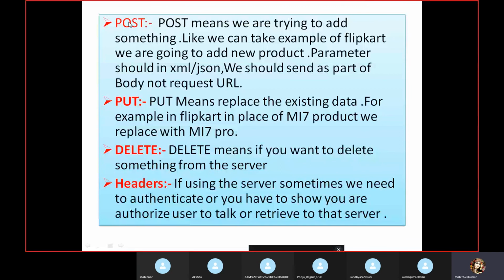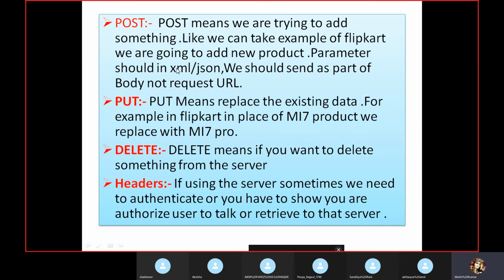So POST means we are trying to add something, like we can take the example of Flipkart, where we are going to add a new product. The parameter should be XML or JSON. One more thing, the interviewer will ask which type of API you have used.